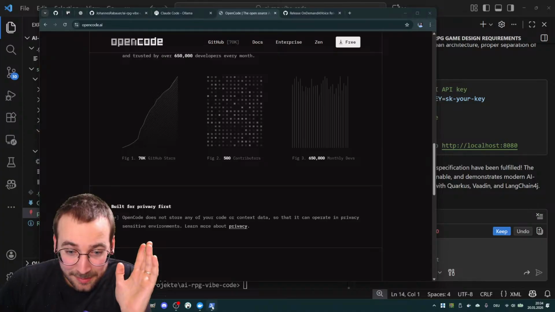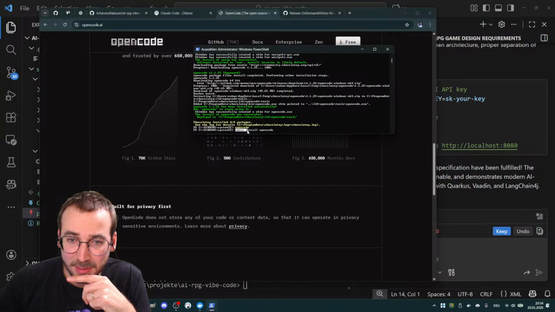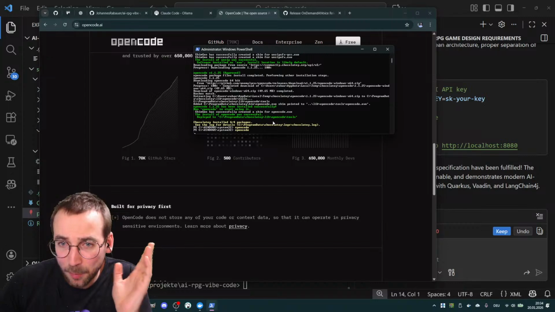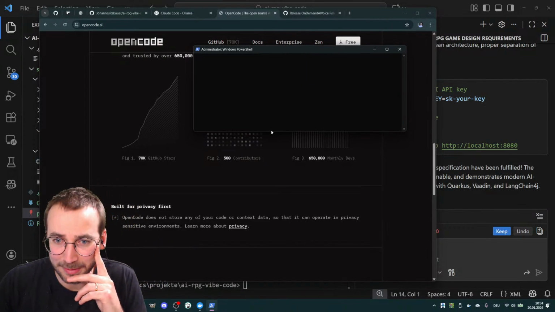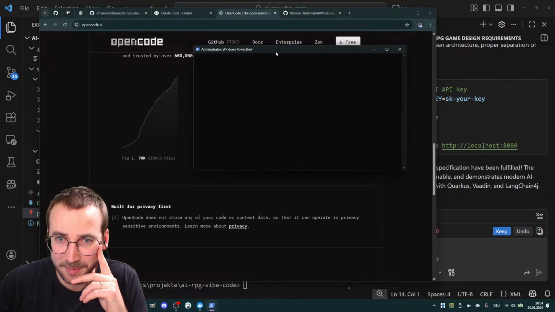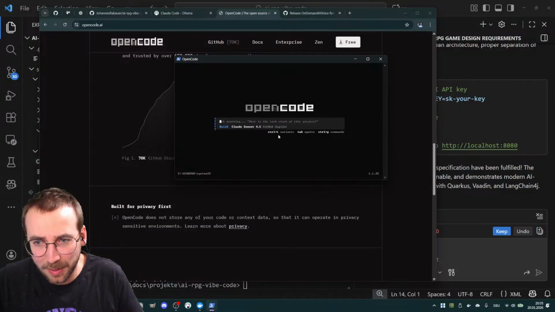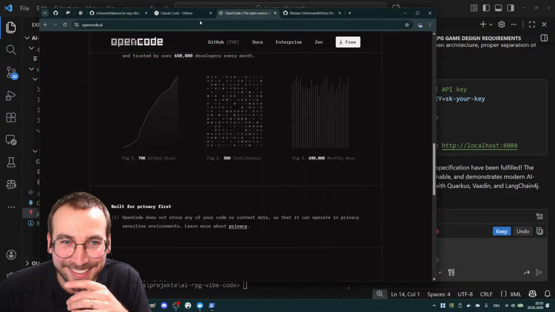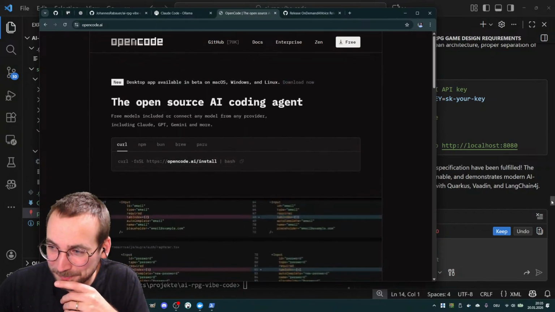I installed it because it was very easy on Windows. You say choco install opencode, and then it does its stuff, and then I can open it. But yeah, like I said, I didn't try anything yet with it. But it seems promising. Ask anything, and then yeah, it's connected to GitHub Copilot, but I don't know what it does. So let's just leave it. I just wanted to tell you people about it.